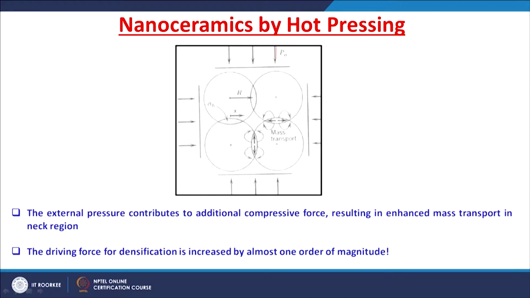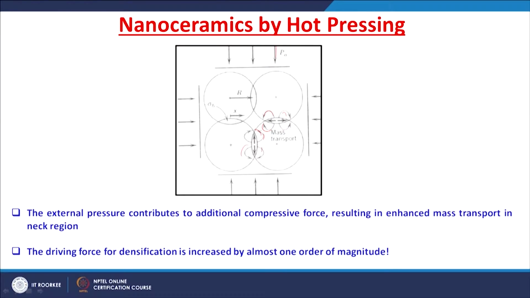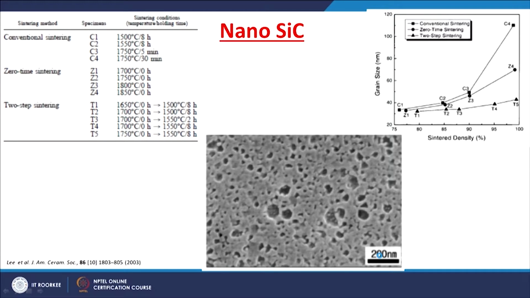At higher temperature, because of the external pressure, you have an additional compressive force. This additional compressive force results in enhanced mass transport in the neck region. So, you have a lot of diffusion occurring that leads to easy sintering. The driving force for such densification is increased by almost one order of magnitude when you compare with pressureless sintering. So, this hot pressing is generally used for preparing nanoceramic materials. One example is again silicon carbide ceramics.